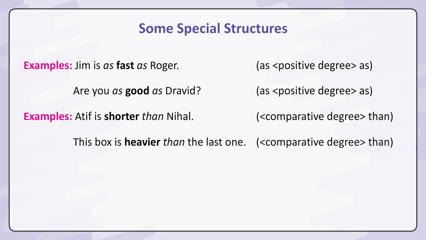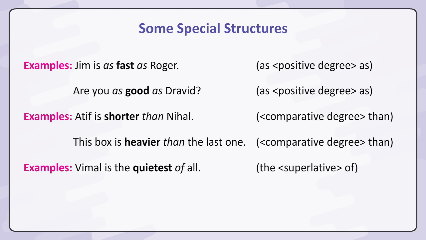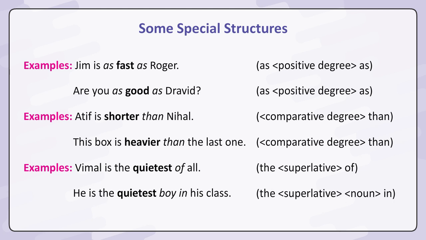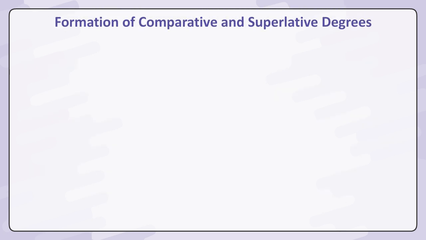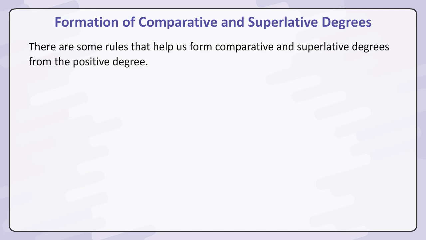Comparative degree, than. This box is heavier than the last one. Comparative degree, than. Examples, Vimal is the quietest of all. The superlative, of. He is the quietest boy in his class. The superlative, noun, in. Formation of comparative and superlative degrees. There are some rules that help us form comparative and superlative degrees from the positive degree.